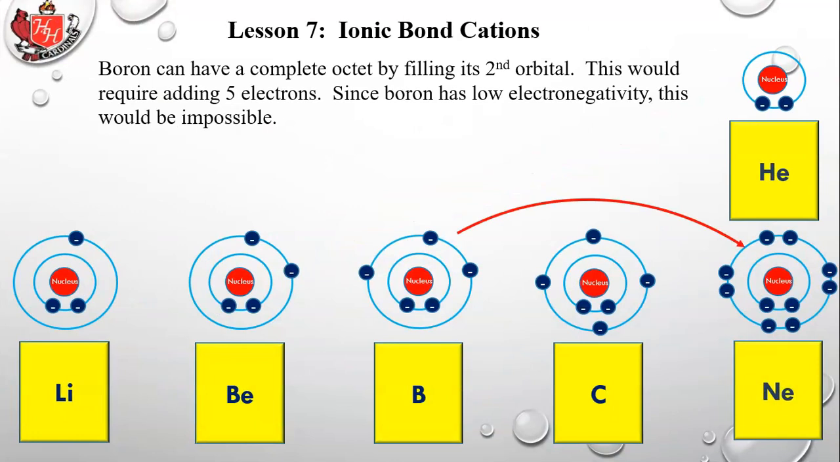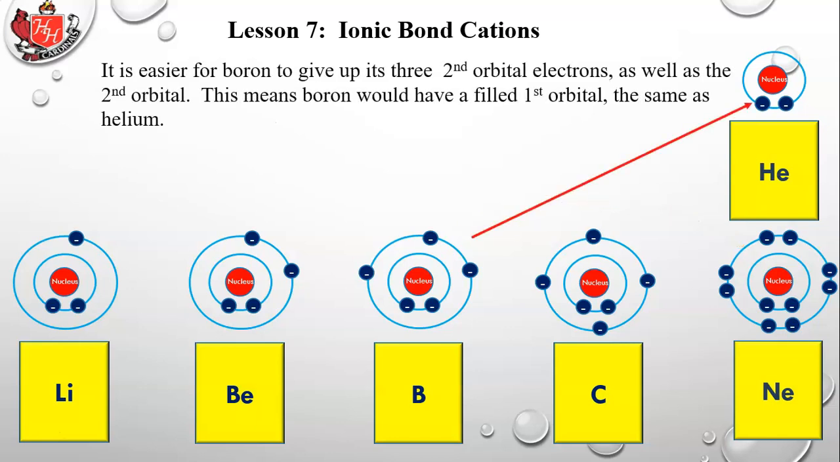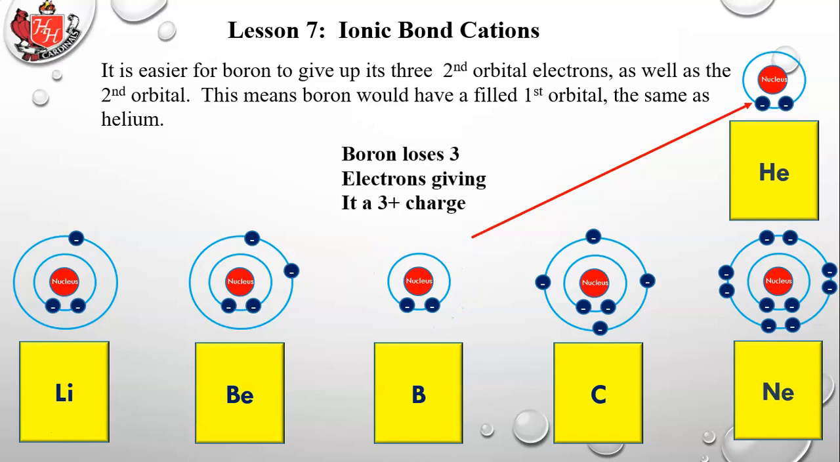Boron. Boron can have a complete octet by filling its second orbital. This would require adding 5 electrons. Since boron has a low electronegativity, not as low as lithium or beryllium, but still too low to pull in 5 more electrons, this would be impossible. It's easier for boron to give up its 3 second orbital electrons as well as the second orbital. This means that boron would have a filled first orbital, the same as helium. So boron loses 3 electrons, giving it a 3+ charge.